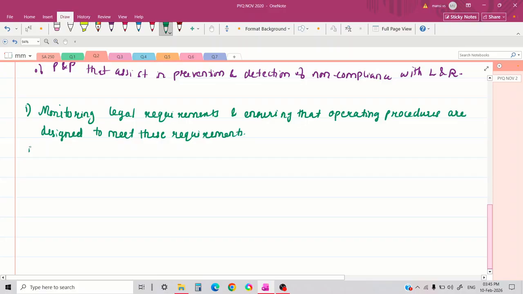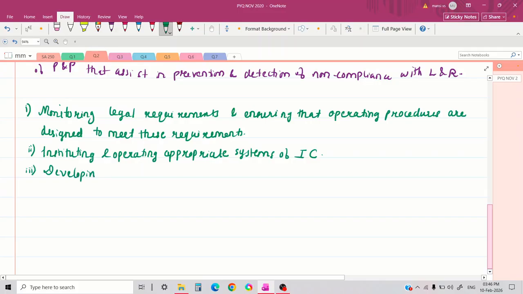Second, instituting and operating appropriate systems of internal control. You have to write the whole word, okay? Internal controls. Third is developing, publicizing and following a code of conduct.